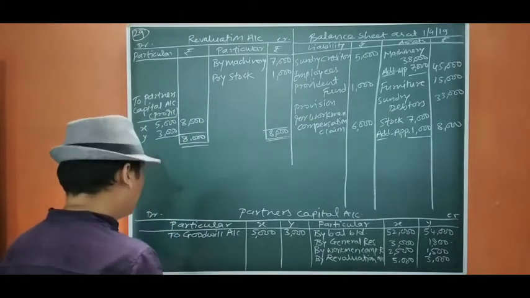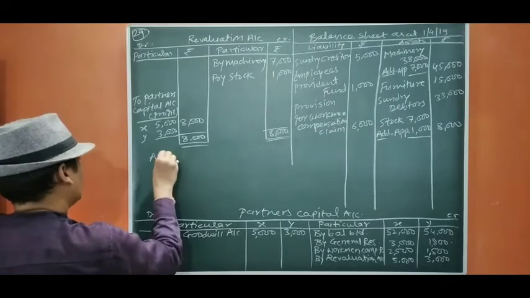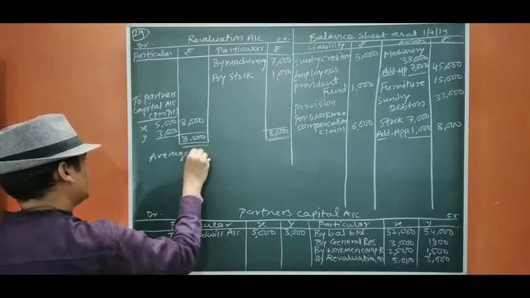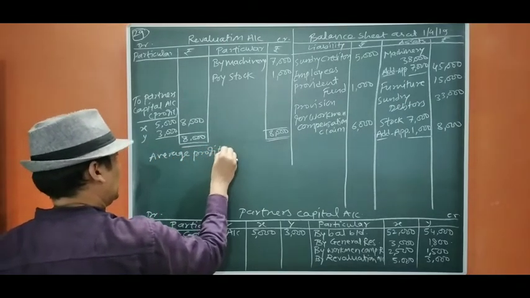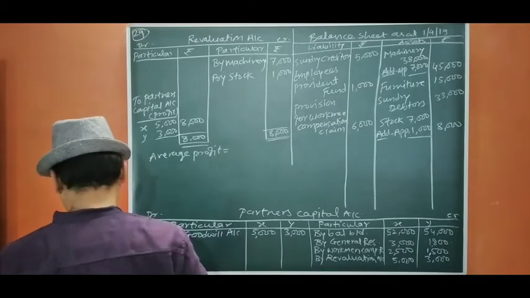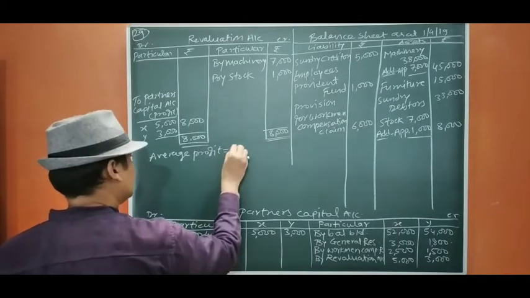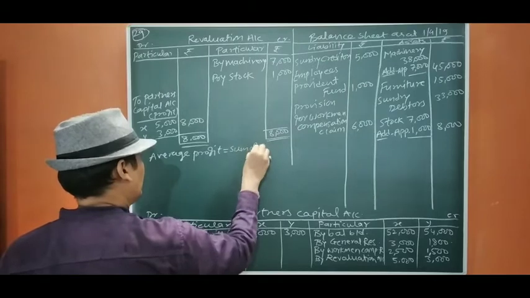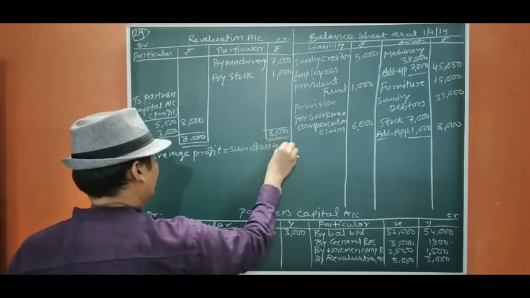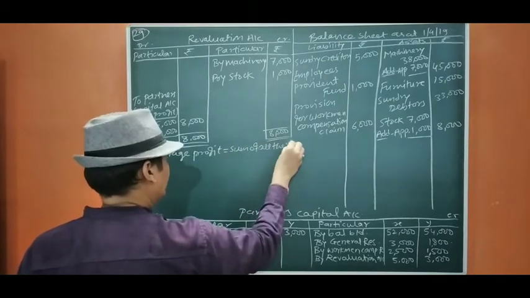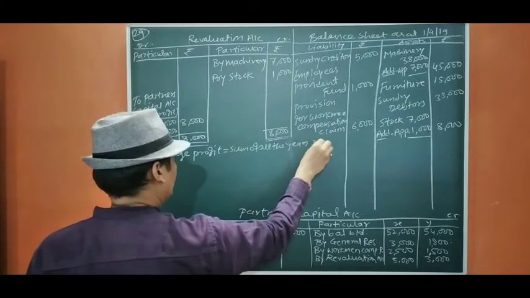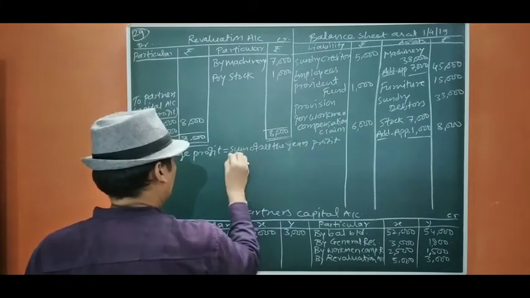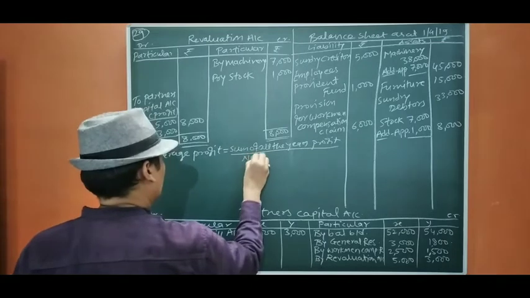It is said on the basis of average profit, so we are going to find out the average profit. Average profit equals sum of all the years' profit upon number of years.